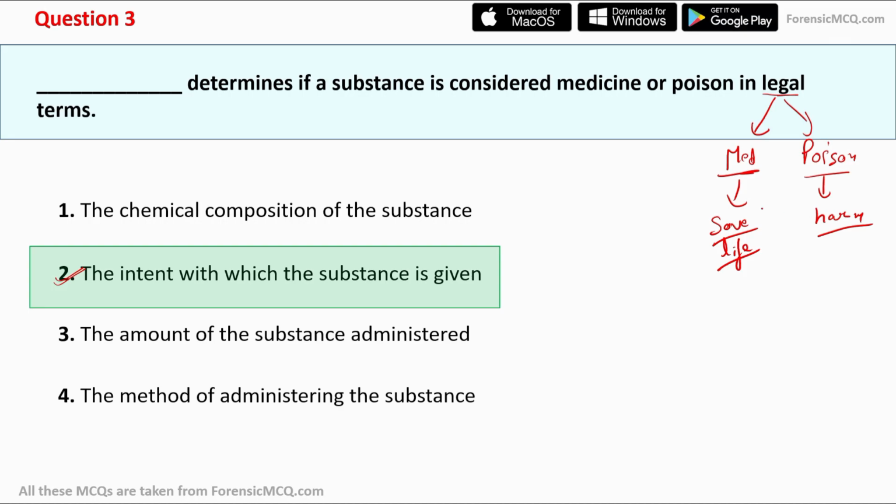So for example, this is a tablet A. If it is given with an intent to save a life, then it is considered as a medicine. Similarly, if this tablet is given to a person with an intent to harm, so that, for example, a doctor knows that when he gives this tablet to a specific person, say a diabetic person, then it will react differently and can cause harm. In that case, the similar tablet will be considered as a poison. I hope you get the idea of when a substance is considered medicine or poison in legal terms.